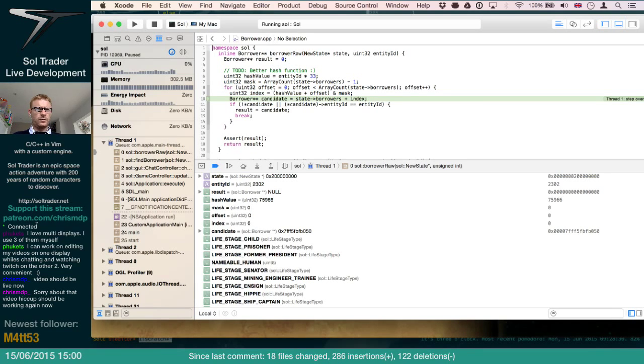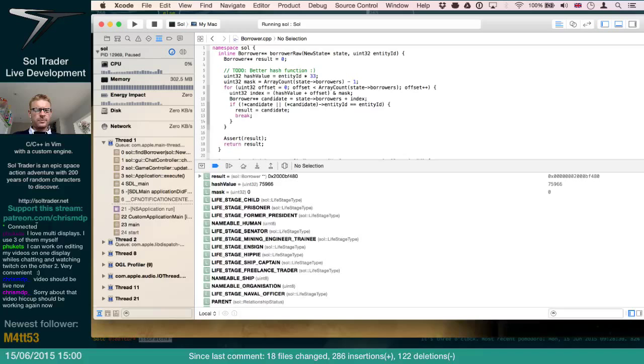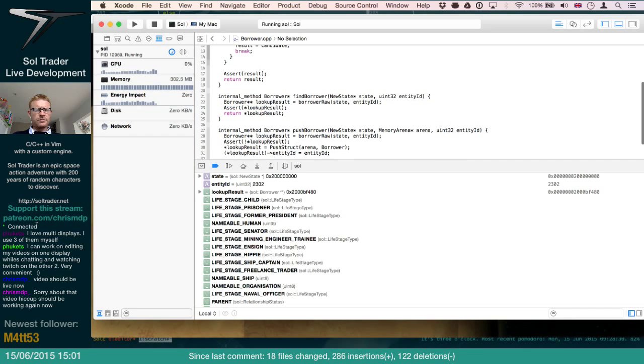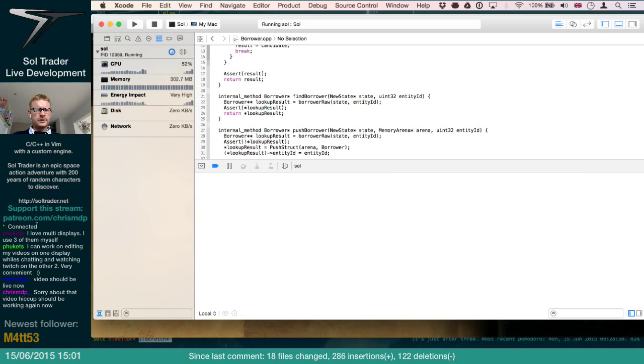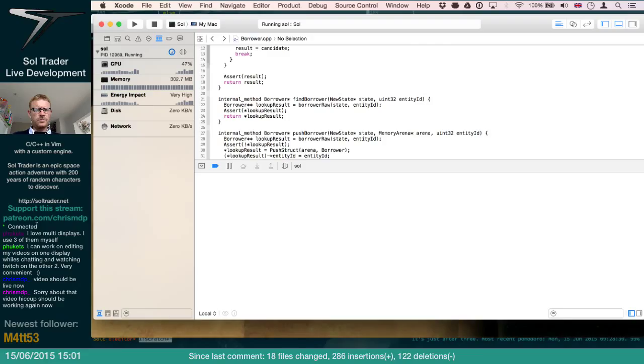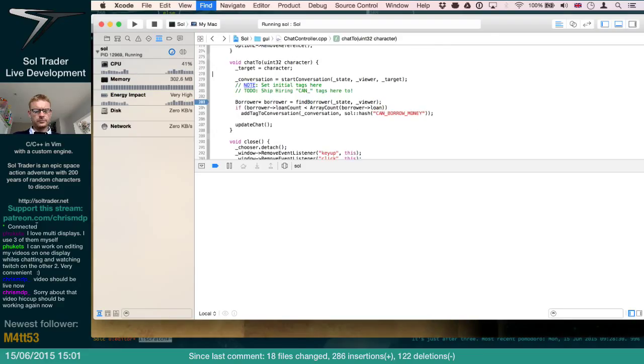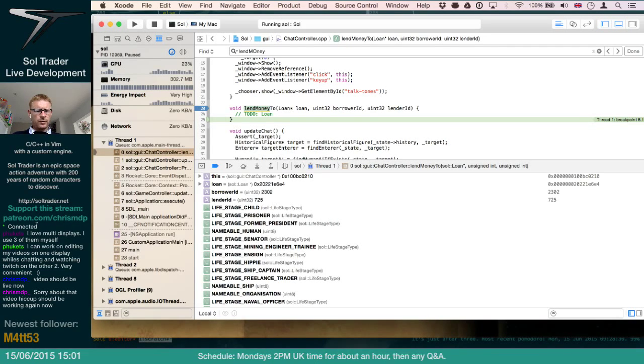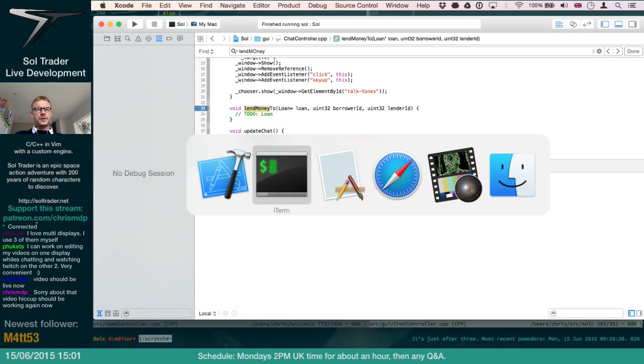Don't know if it would, but I just wanted to double check. That's fine. So that will always be the same one. And it'll assert if there's a problem, so that's fine. So that's actually reasonably fast, so that's good. Okay, so asking for a loan. And what we should be able to do is zoom back here. Lend money to. So what's going to happen is when you click accept offer, we break here. Brilliant. With a loan, which will be the good loan, which it is. Okay, perfect.